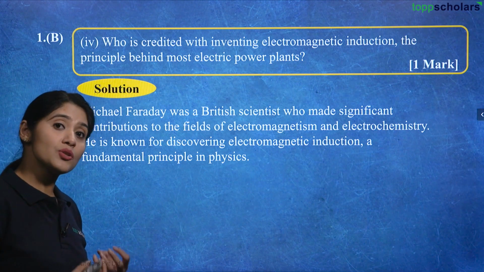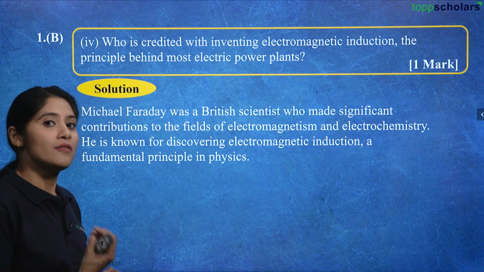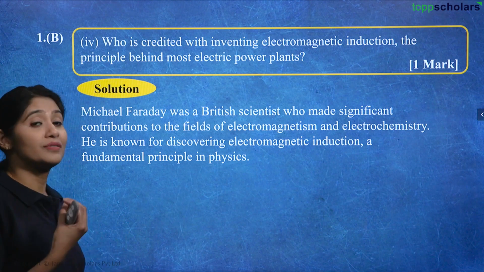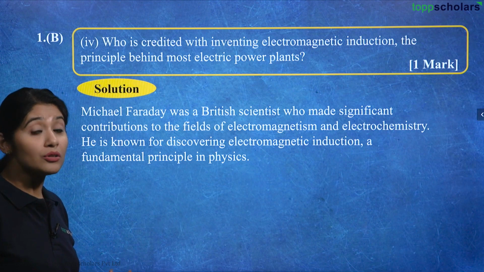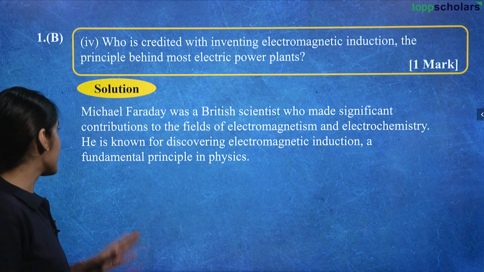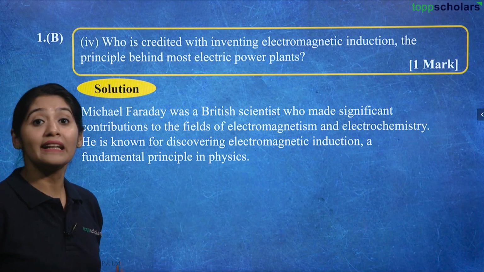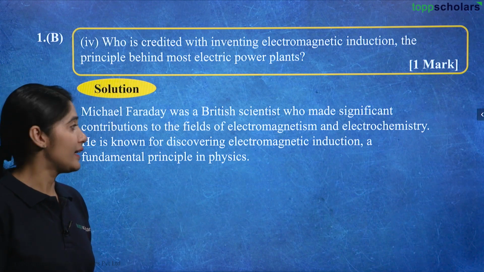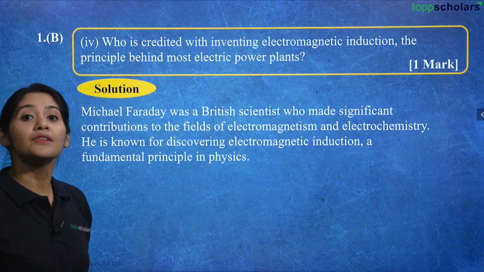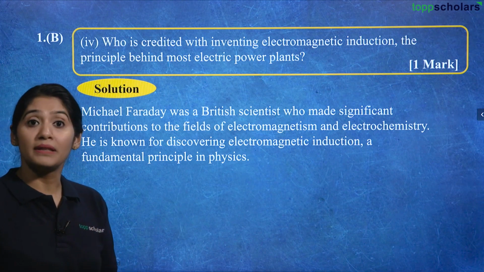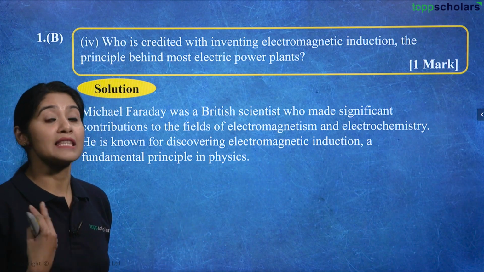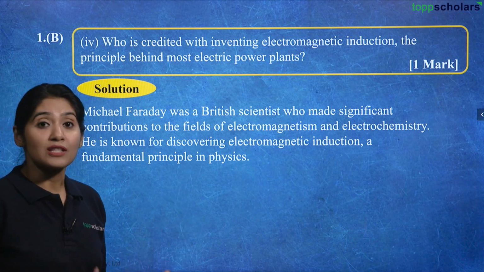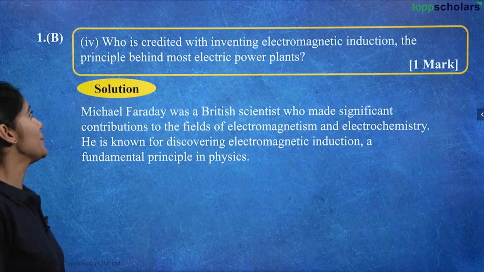He was the first person who observed and found the correlation between electromagnetism and electrochemistry, and because of his contribution, we are now able to utilize it in so many different processes. He is known for discovering electromagnetic induction, a fundamental principle in physics. Using this fundamental principle, a lot of devices have been invented, and therefore, Michael Faraday's work has been very significant in this field.